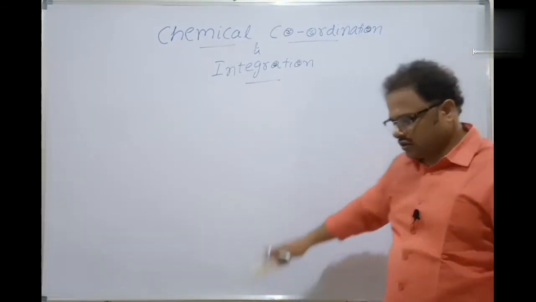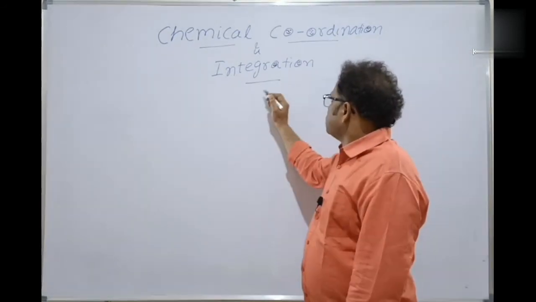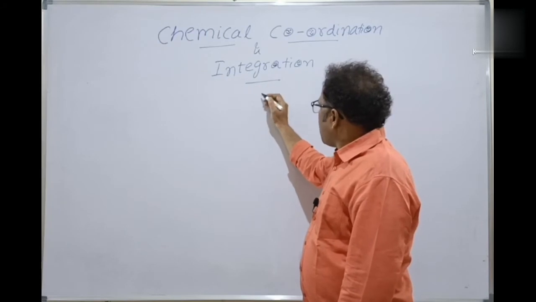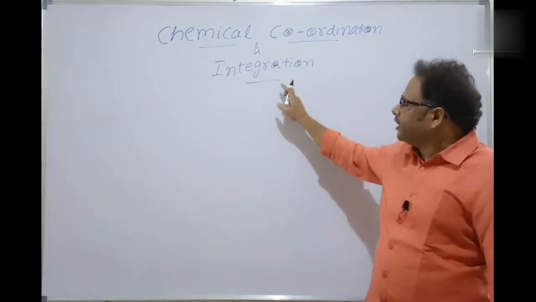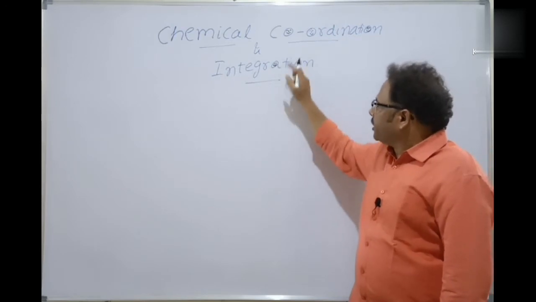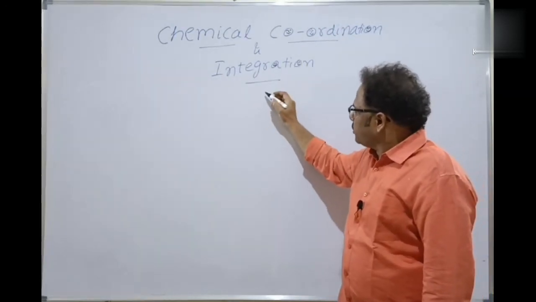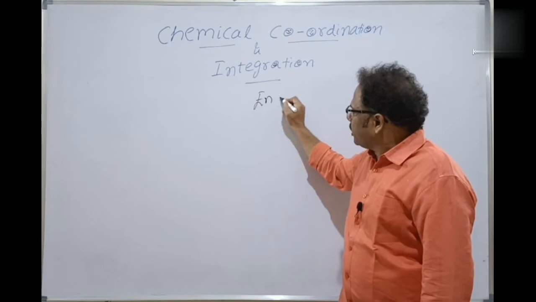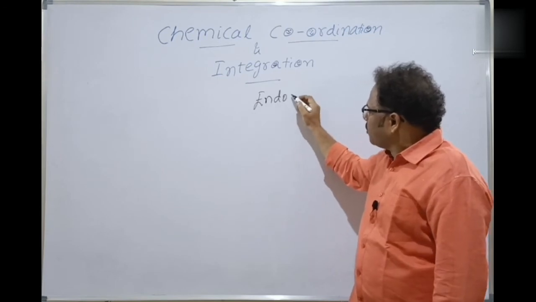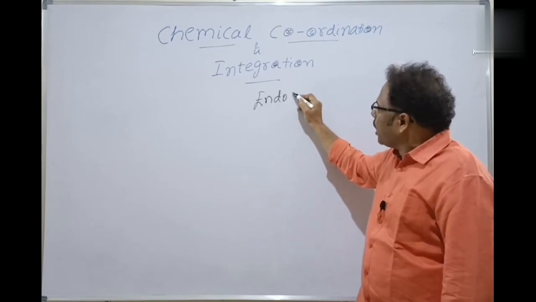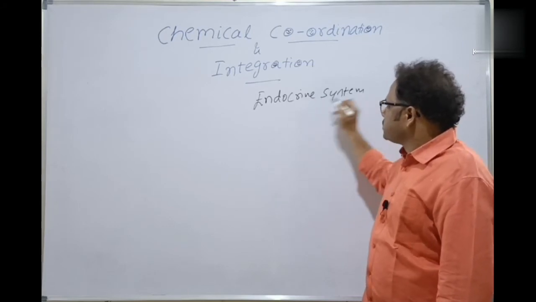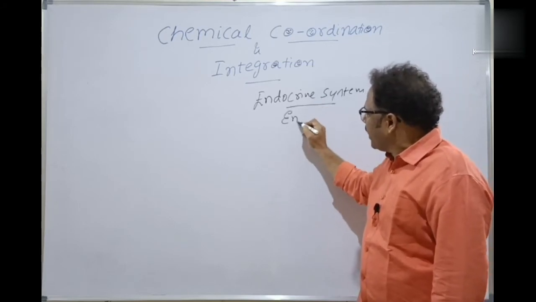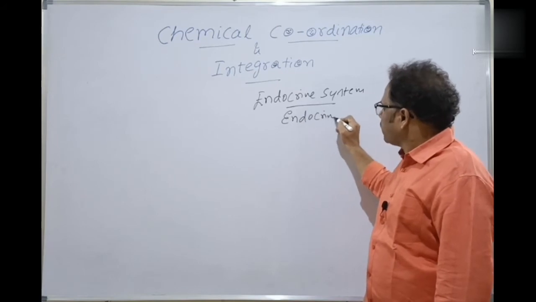So next one is, what is meant by chemical coordination and integration? Let's define this. Under chemical coordination and integration, we will be discussing the endocrine system. The endocrine system contains the endocrine glands.